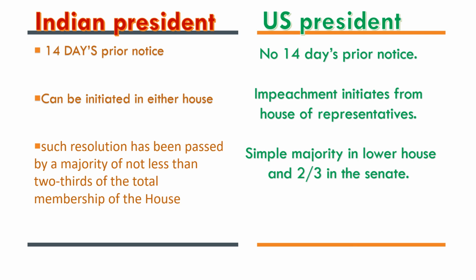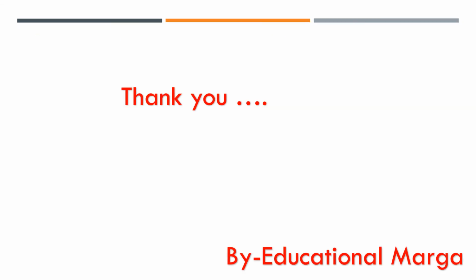In India, the resolution to be passed needs a majority of not less than two-thirds of the total membership of the House. But in the US, in the first house, the House of Representatives, only a simple majority is needed, and in the upper house, the Senate, two-thirds is needed. So this was the difference between the impeachment of the US president and the Indian president.